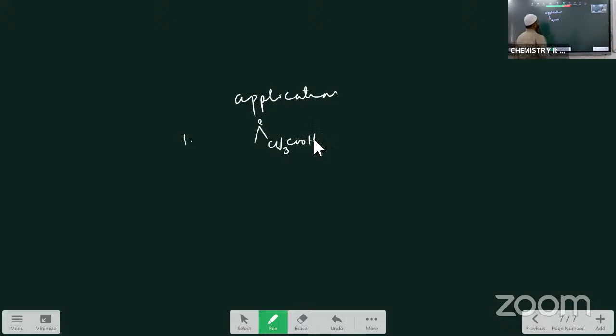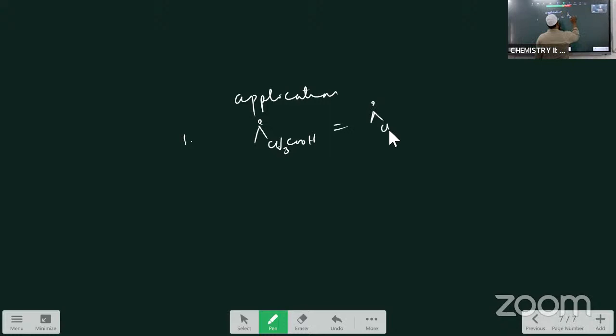Molar conductance of the weak electrolytes can be calculated with the help of the Kohlrausch law. How can we calculate it? Just see, I am writing this formula. Lambda naught, that is the conductance of the acetic acid, is equal to, just check it out, this is the formula I am writing.